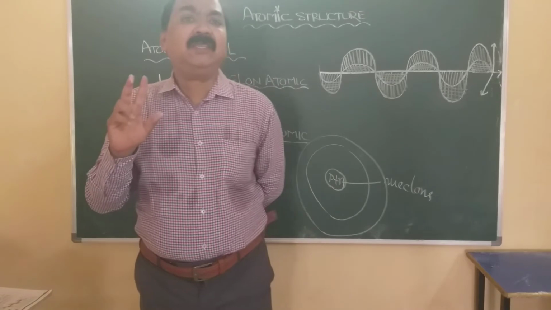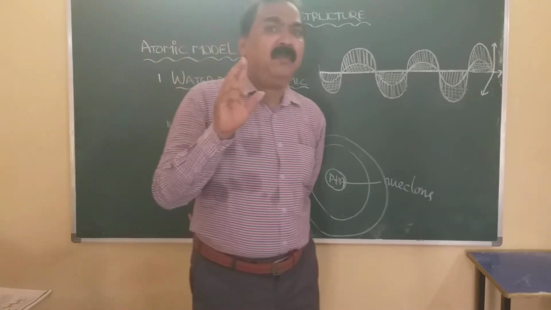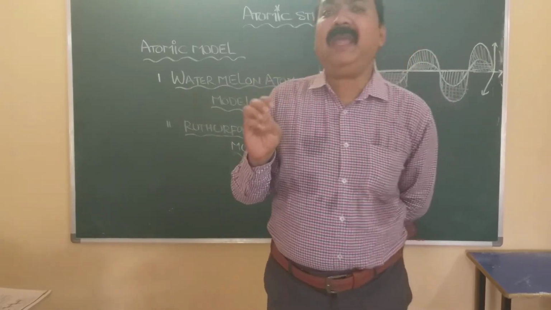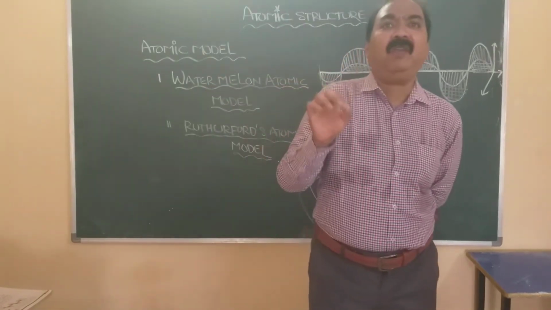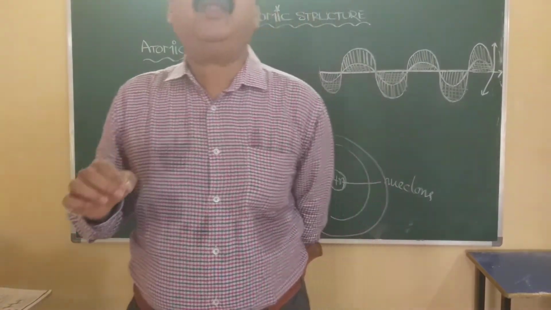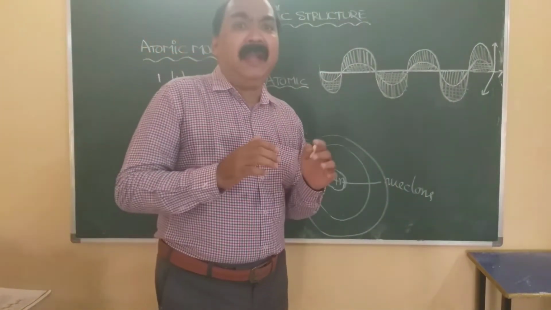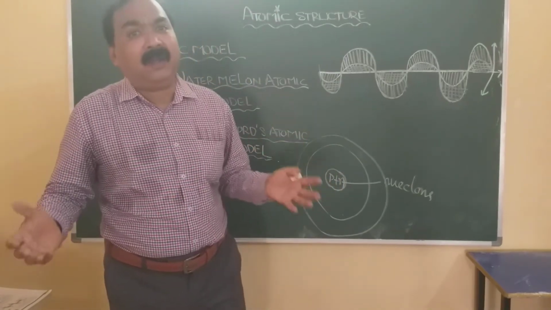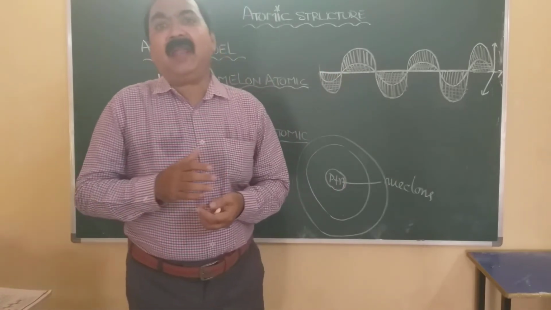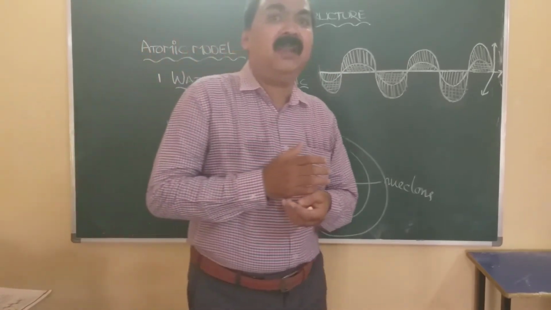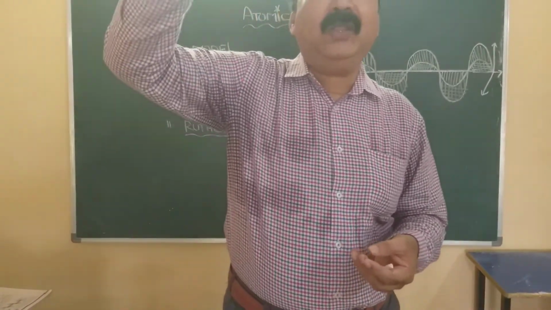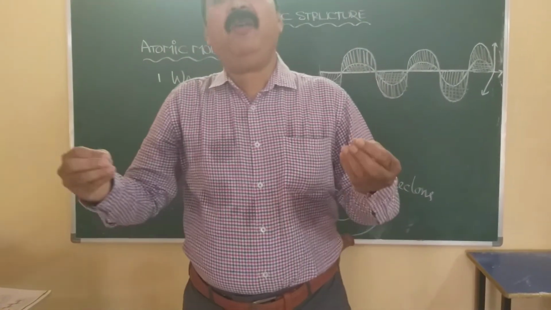Light has two natures. One is particle nature, another one is wave nature. Particle nature was proposed by Sir Isaac Newton. According to Newton, light behaves as a particle. Later, other scientists, Thomas Young and Fresnel, proposed wave nature of light. According to them, light behaves as a wave.